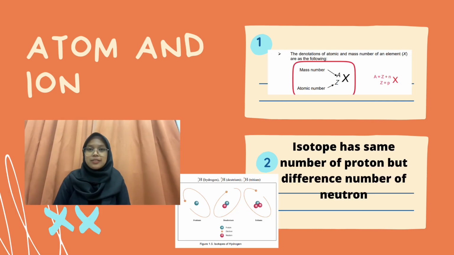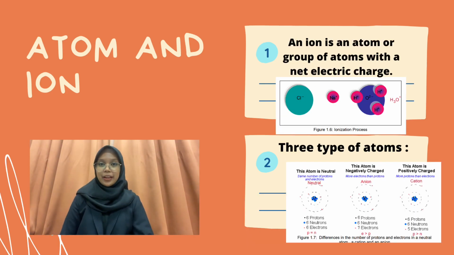The next one is the denotations of atomic and mass number. The denotations of atomic and mass number of an element, which is X, are as the following. The denotations of 3 isotopes of hydrogen atom are as in figure 1.5. Isotope has same number of proton but different number of neutrons.